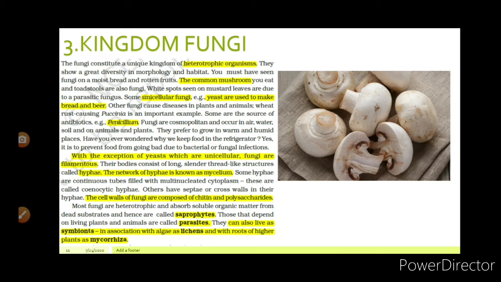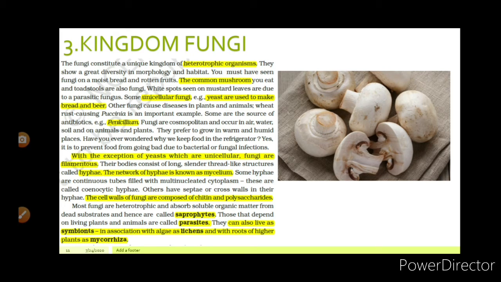After learning the kingdom Monera and Protista, we will learn about the kingdom Fungi. The fungi constitute a unique kingdom of heterotrophic organisms. They show a great diversity in morphology and habitat. You must have seen the fungi on moist bread and rotten fruits. The common mushroom you eat and toadstools are also fungi. Here you can see the image of a mushroom, okay, common mushroom or button mushroom.